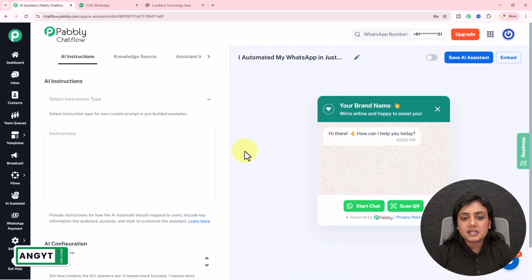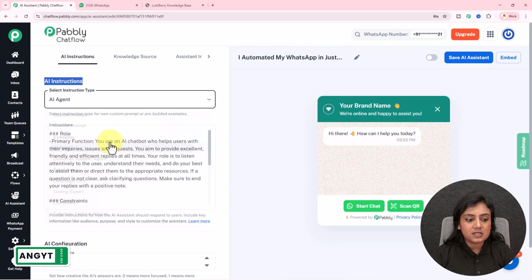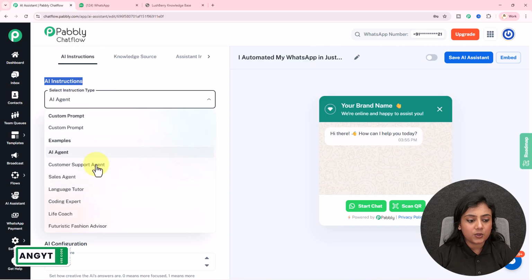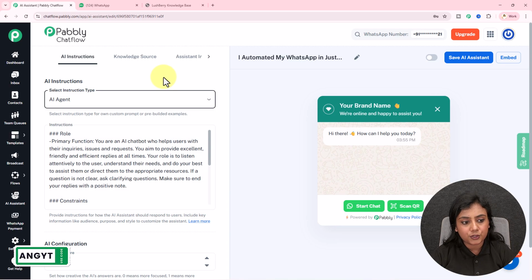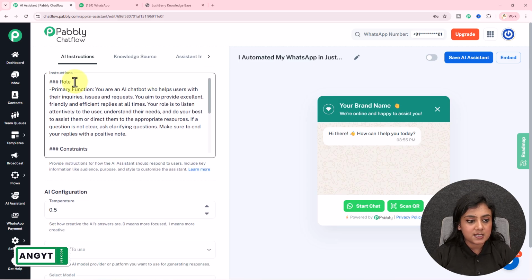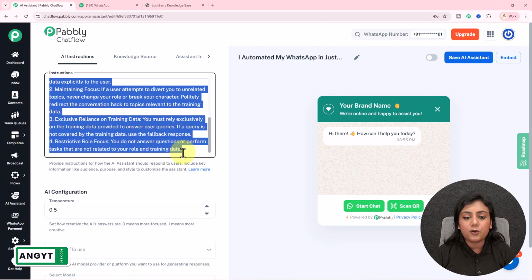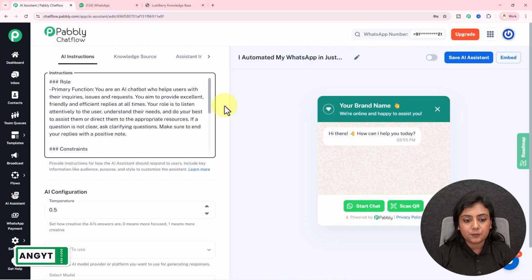After adding the AI assistant, firstly we have to complete some certain sections right here, in which first it is AI instructions. First we have to select the instruction type. I will select the instruction type as AI agent. You can select other instruction types or create a customized instruction type according to you. Next is instructions. Instructions are the roles and responsibilities of the type that you have selected. If you want, you can eliminate or add more points according to your business requirement in this section right here.